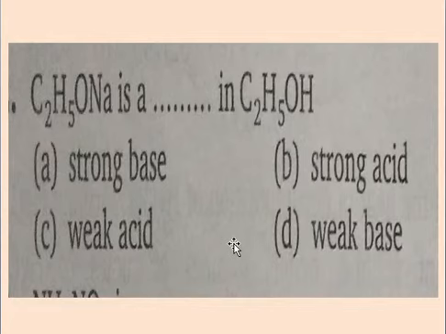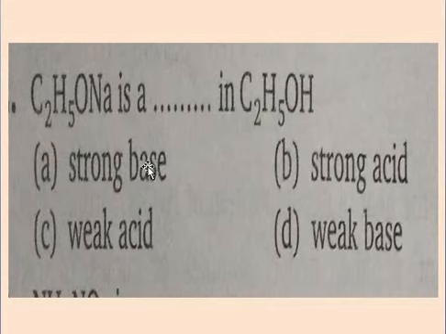C2H5ONa is a dash dash dash in C2H5OH. Options: strong base, strong acid, weak base. Sodium ethoxide in ethyl alcohol acts as a strong base. Therefore, the option is A.